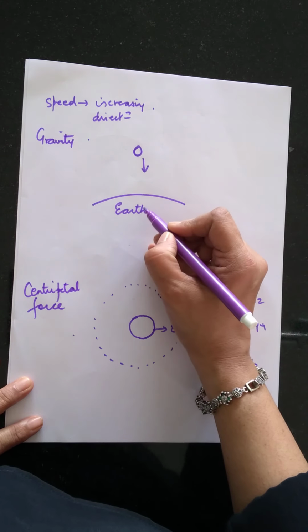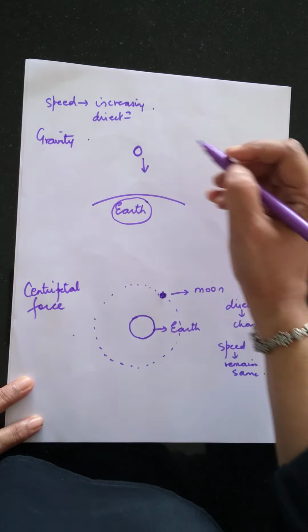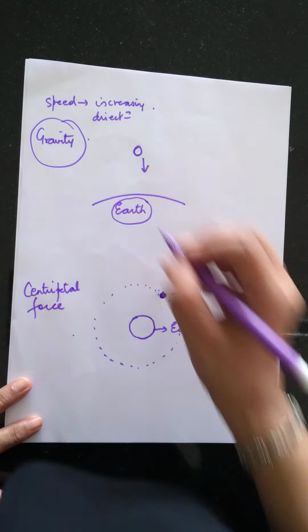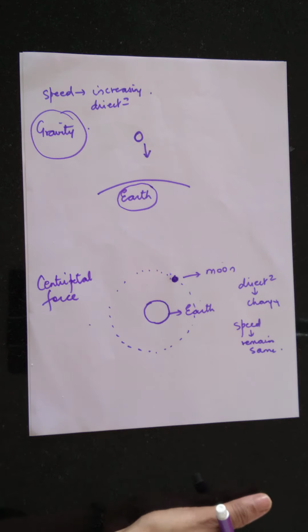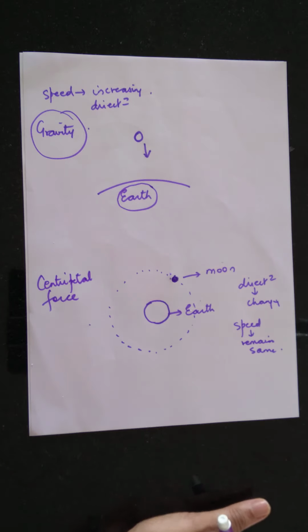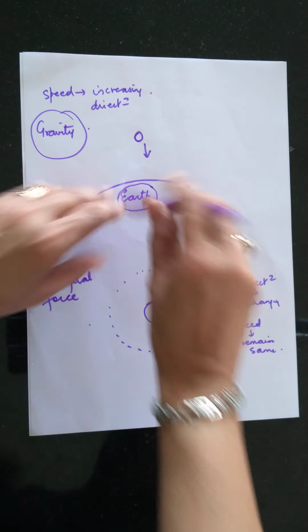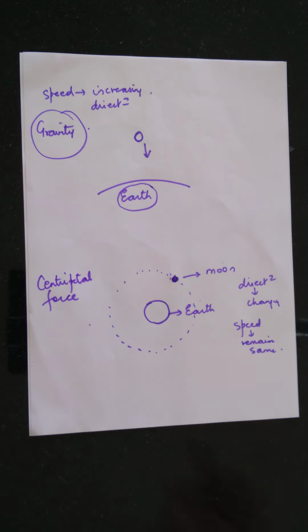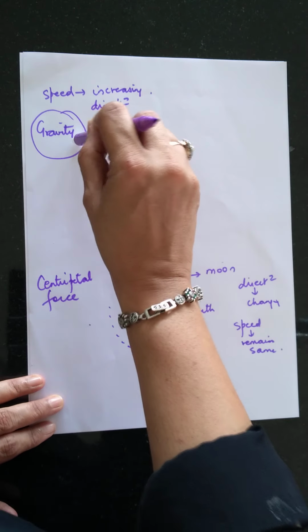Now the gravitational force exerted by the earth on any object is called gravity. So there's a difference between gravitational force and gravity. So gravitational force is every object exerting a force on every other object in the universe. But when do we use the term gravity? When the earth attracts any object towards itself. When the earth exerts a force on any object, that time we use the word gravity.